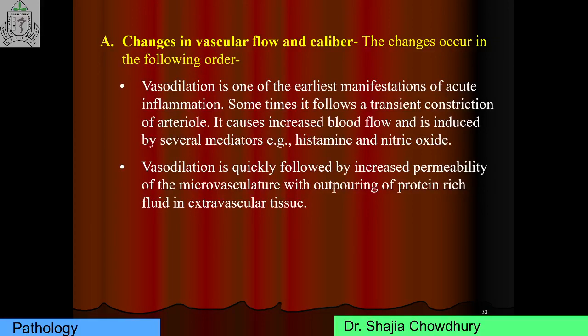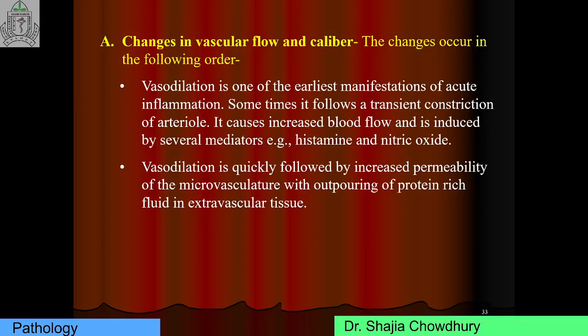Now, what are the vascular changes? Changes in the vascular flow and caliber. The changes occur in the following order. Vasodilation is the earliest manifestation of acute inflammation. Very important: the first response of inflammation is vasodilation. Sometimes it follows a transient constriction of arteriole, and it causes increased blood flow, and it is induced by several mediators like histamine and nitric oxide. So the first response is vasodilation, that is enlargement of the blood vessel. As a result, blood flow is increased and heat and redness are produced.